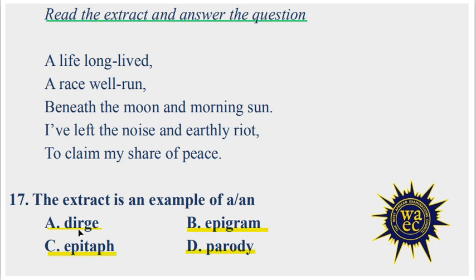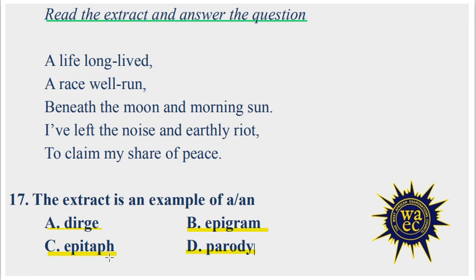Option A, dirge, is a mournful song or poem expressing grief. It is typically performed at a funeral. Option B, epigram, is a brief, witty, and often satirical poem or statement that conveys a clever idea or observation.